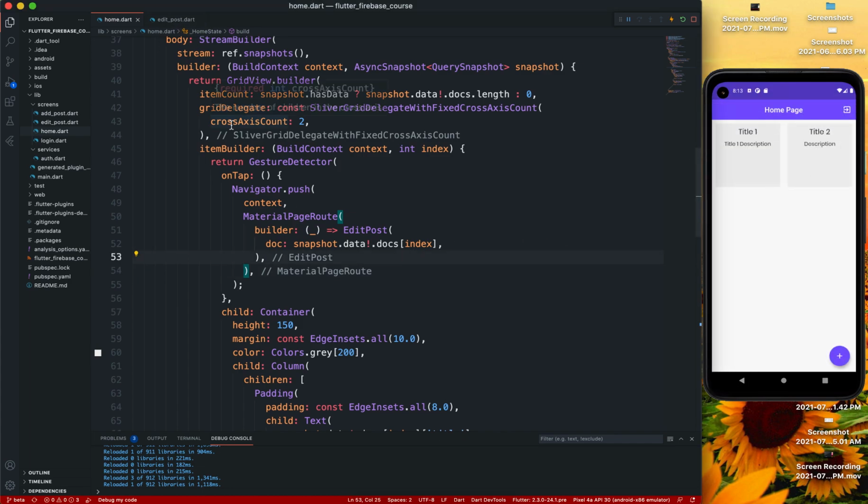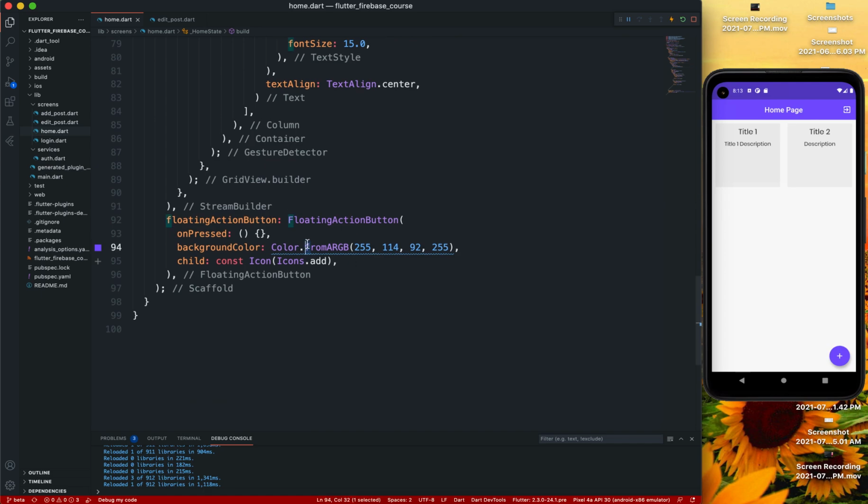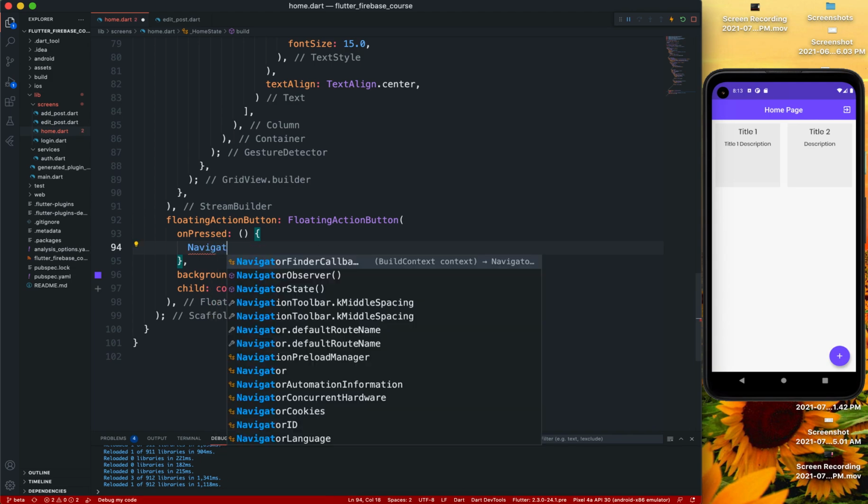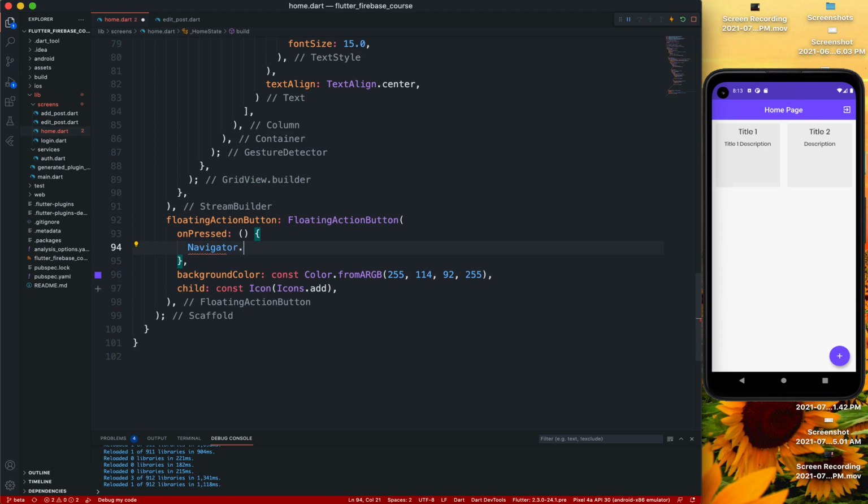Then the same way for the onPressed of the floating action button, we will do Navigator.push. The route is going to be a MaterialPageRoute.